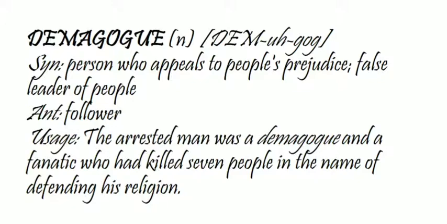The arrested man was a demagogue and a fanatic who had killed 7 people in the name of defending his religion. What fanatic actually means is a lunatic, someone who expresses his views in a crazy manner. So in this sentence, the demagogue, a false leader, killed 7 people in the name of religion.